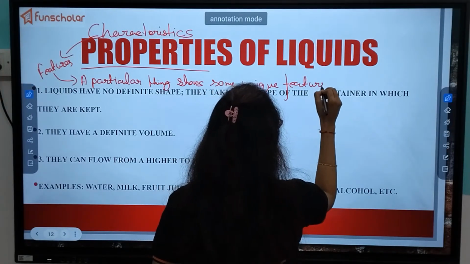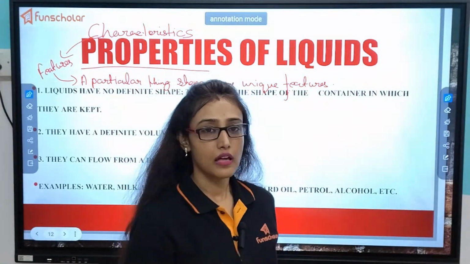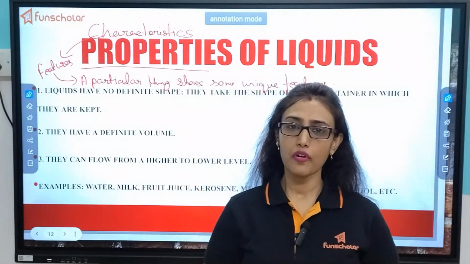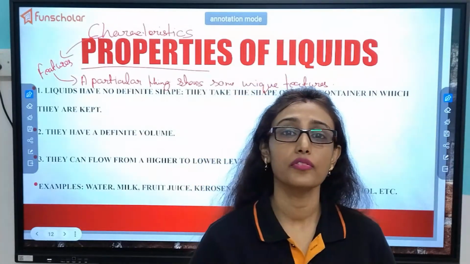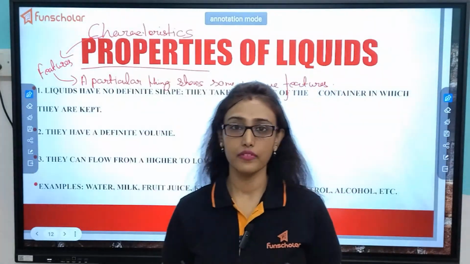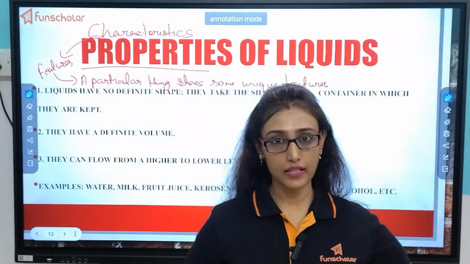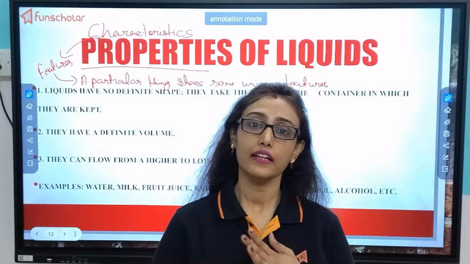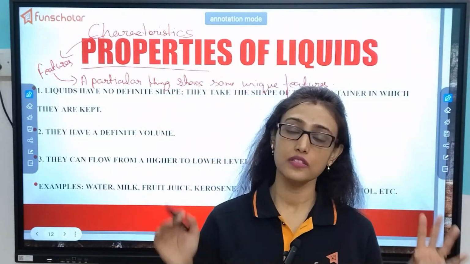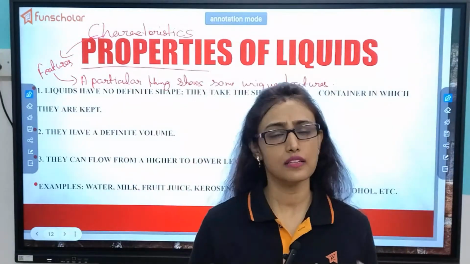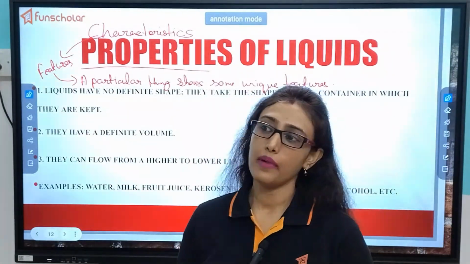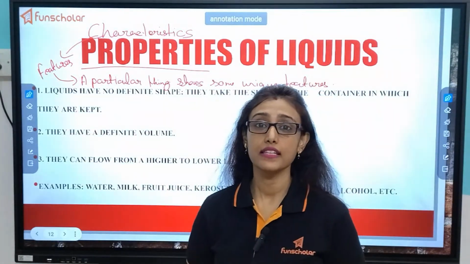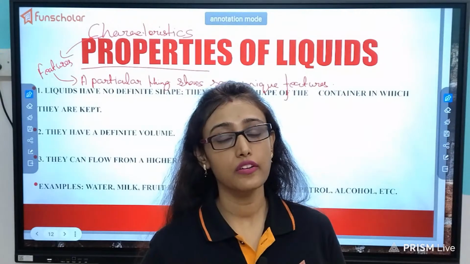Like some of you are very naughty, some of you are very quiet, some of you are of medium, some of you are very tall, some of you are very short, some are bulky, some are very thin. So that is your property that can't be changed. That is fixed. Some are very good at studies, some are medium in studies, some are very intelligent. So that is their unique feature.